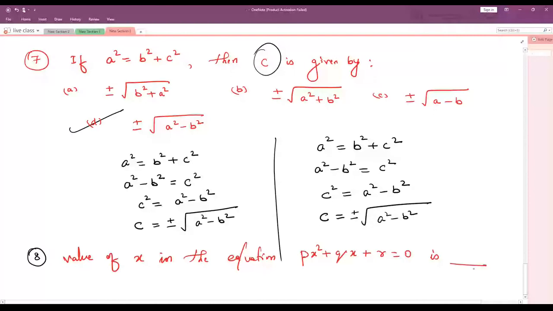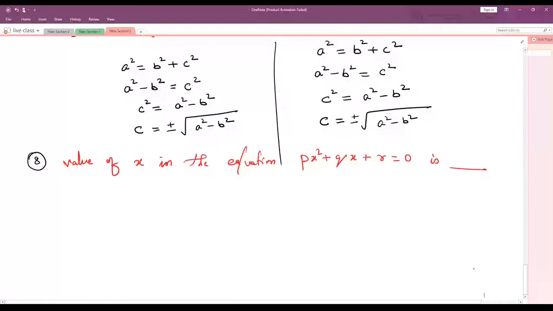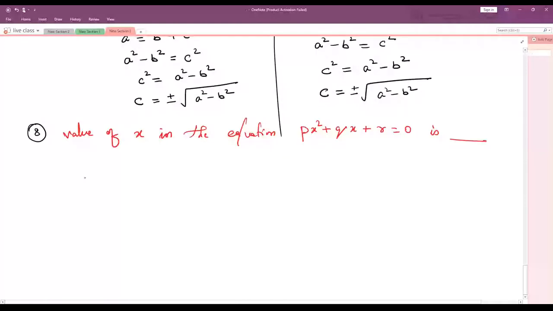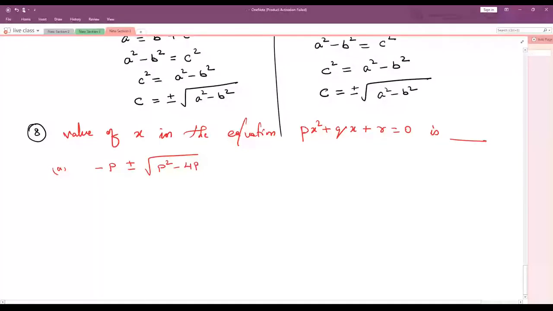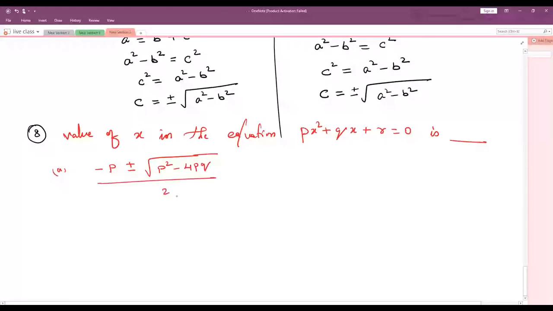Can you tell me the value of x in this? Option A, minus p plus or minus root of p square minus 4pq divided by 2p.